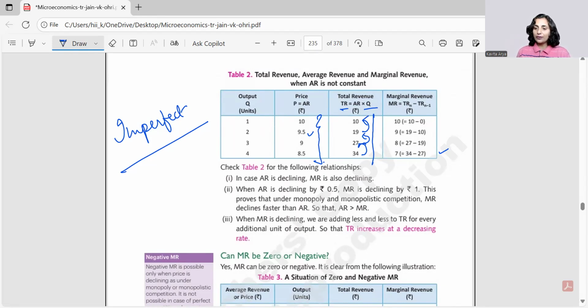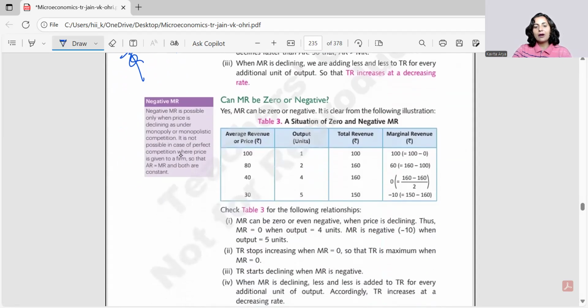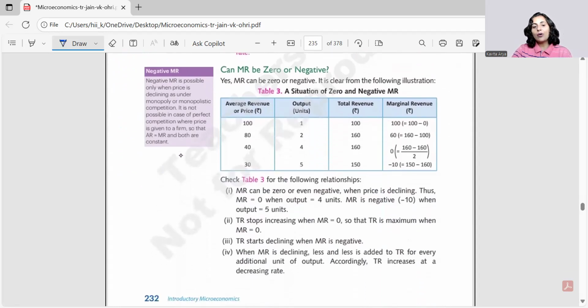AR, if you want to calculate through TR, that's also going to give you the same values as P. It's a shortcut and nobody would be deducting your marks for writing P is equal to AR straight away, as we have already discussed that TR divided by quantity is AR, and this is equal to P into Q by Q, and hence AR is always equal to P. So if instead of finding AR, you are straight away writing P is equal to AR, that will give you the same weightage, right?